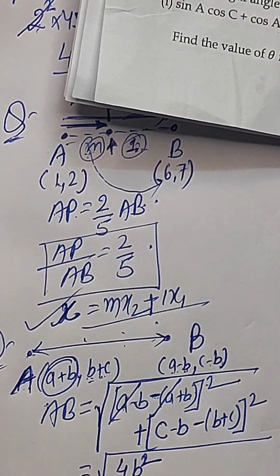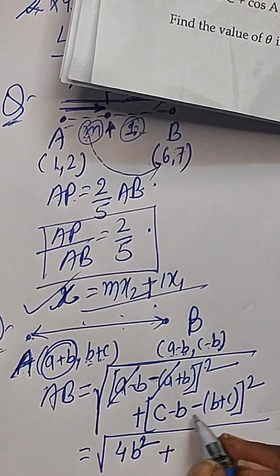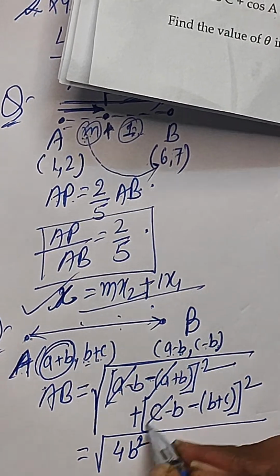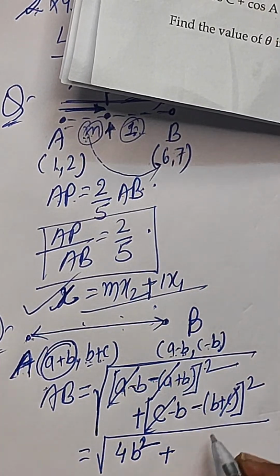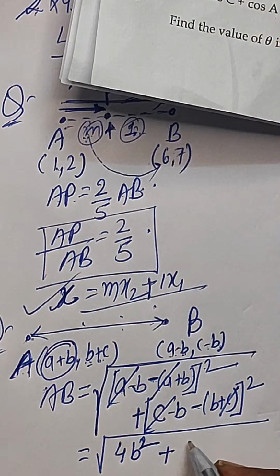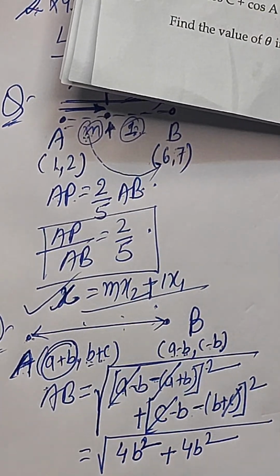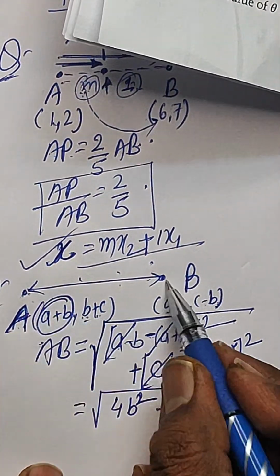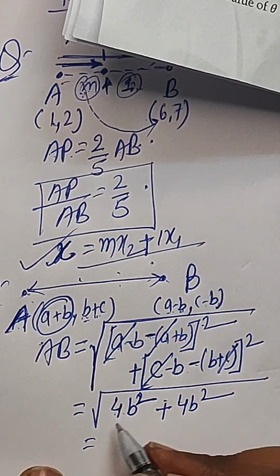4B square for this one, and plus here also minus B will be minus 2B and minus C, that means this C will be cancelled over here, and we have minus B minus 2B, that means whole square, that will be equal to 4B square, right? So this will give you the shortened distance between the points A and B as root of 4B square.